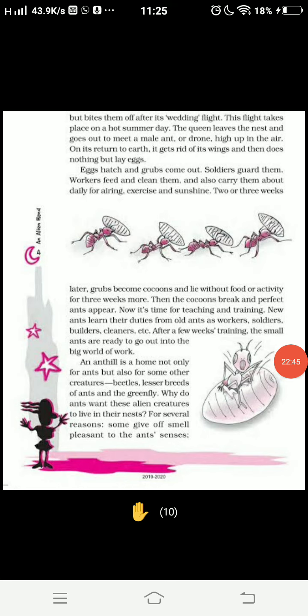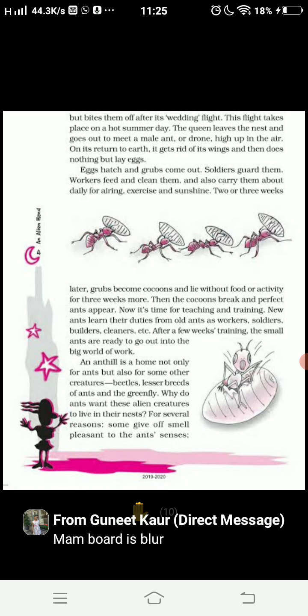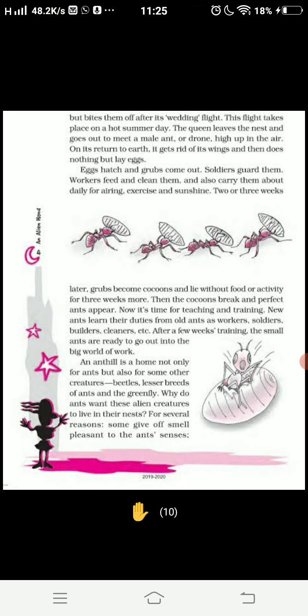So according to this question, you have to tell that the grubs are basically the young ants and they are protected by the soldiers. They are fed, they are cleaned by workers. The workers take the grubs out daily for airing, for taking exercise and to take sunlight. Okay, to expose to sunlight.